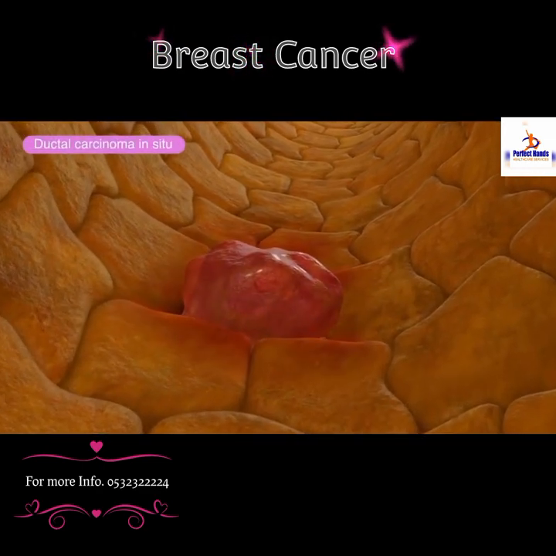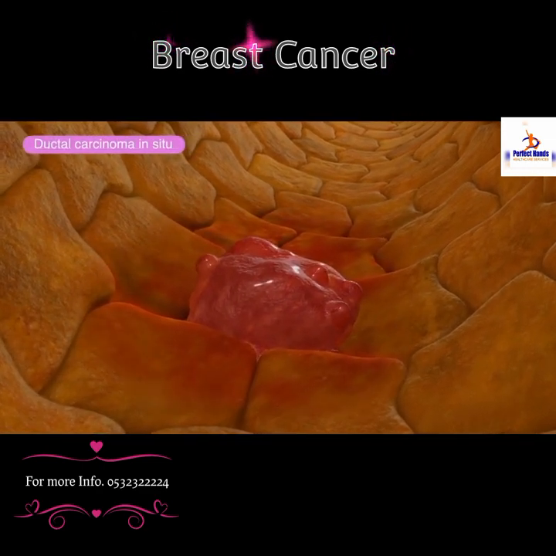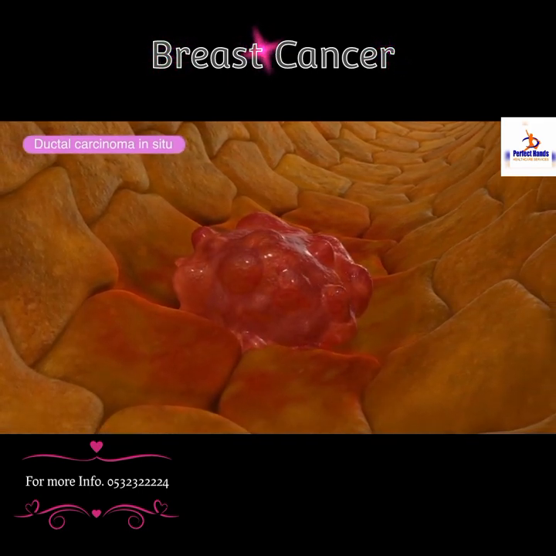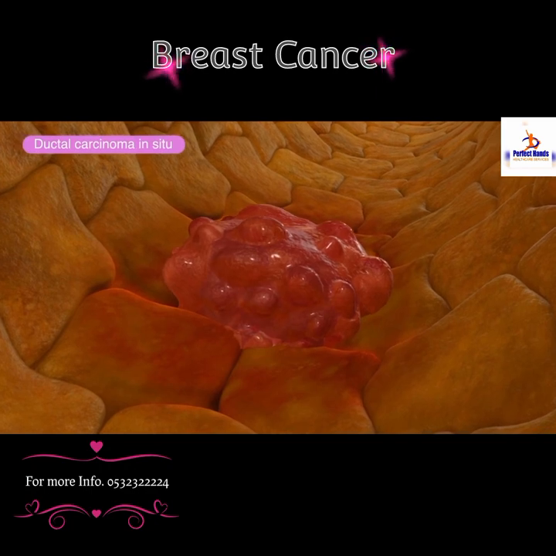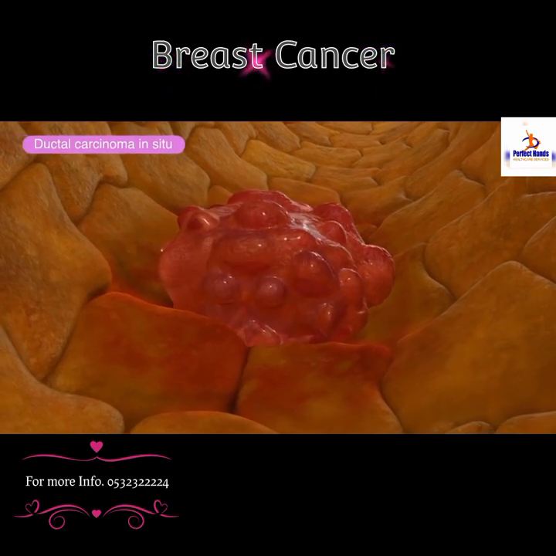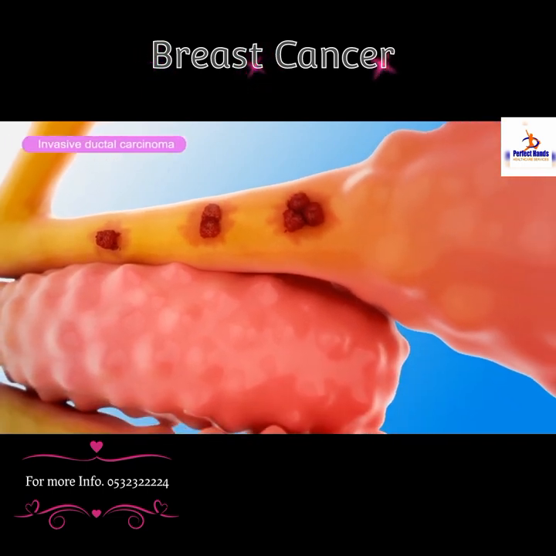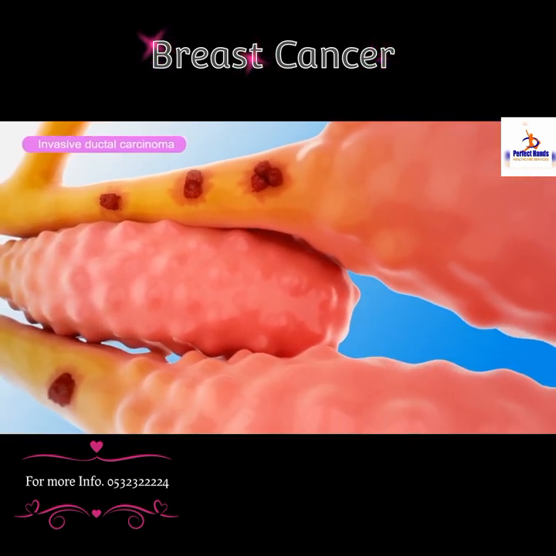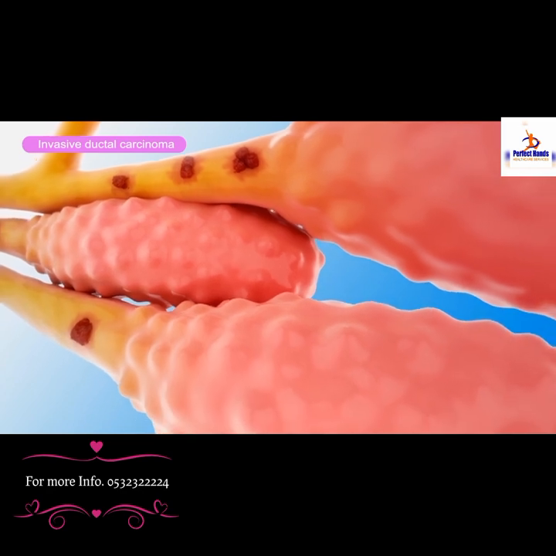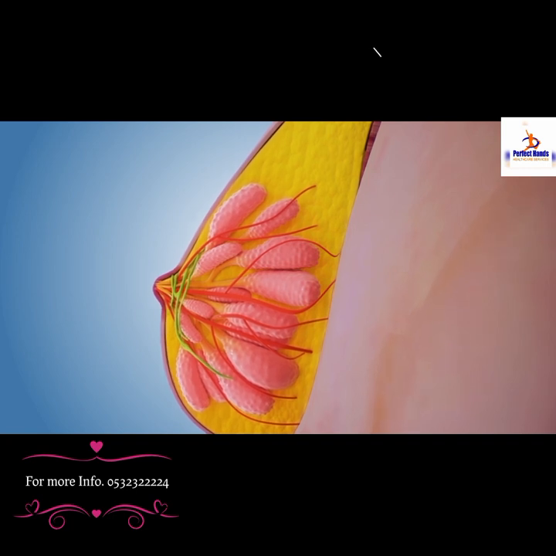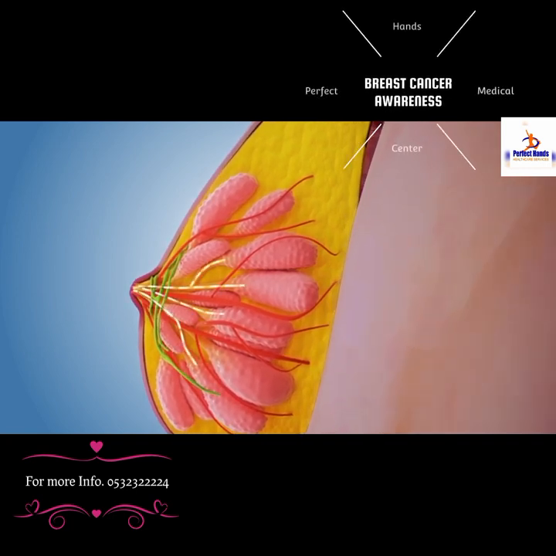Ductal carcinoma in situ is a non-invasive breast cancer and is considered the earliest form of breast cancer. It grows slowly inside the milk duct walls, without any halt, in the form of clusters of cells. It does not move outside the duct. Invasive ductal carcinoma begins in the milk ducts of the breast, and it is not restricted. Instead, it grows through the duct walls and into the surrounding breast tissue, and it can metastasize.